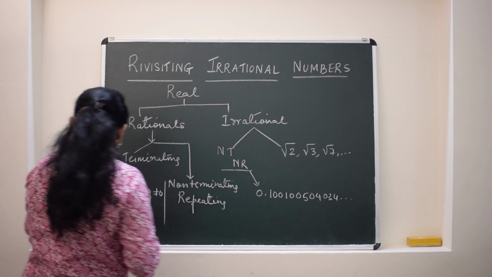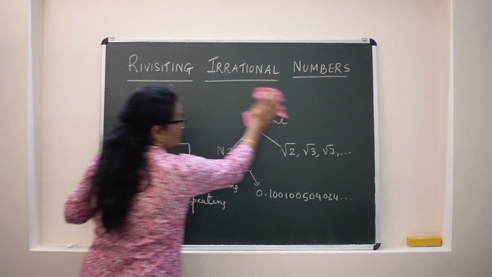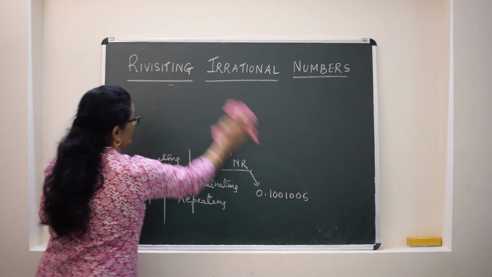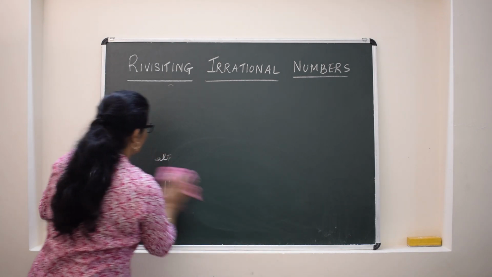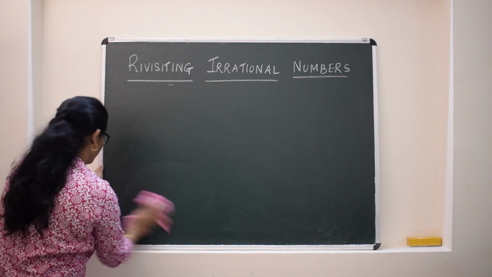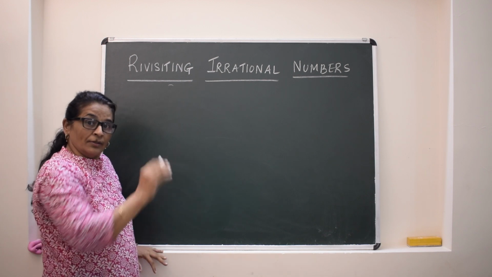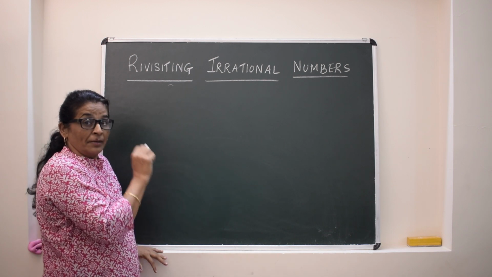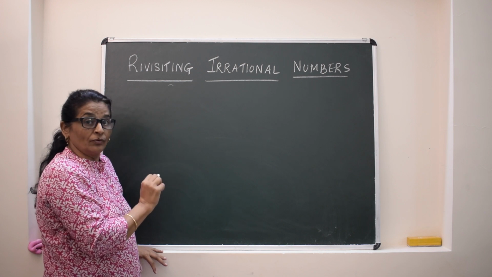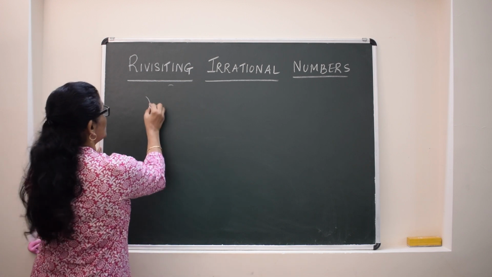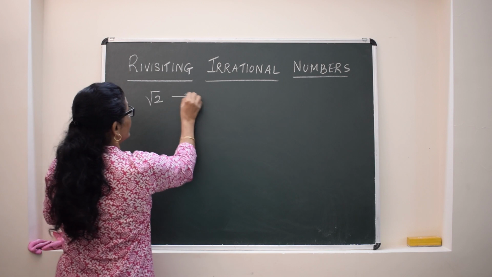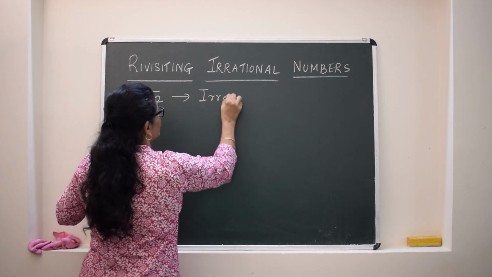So first of all, I'll take one example. Irrational numbers can be represented on the number line also with the help of Pythagoras theorem. But here we are going to prove how √2 is an irrational number.